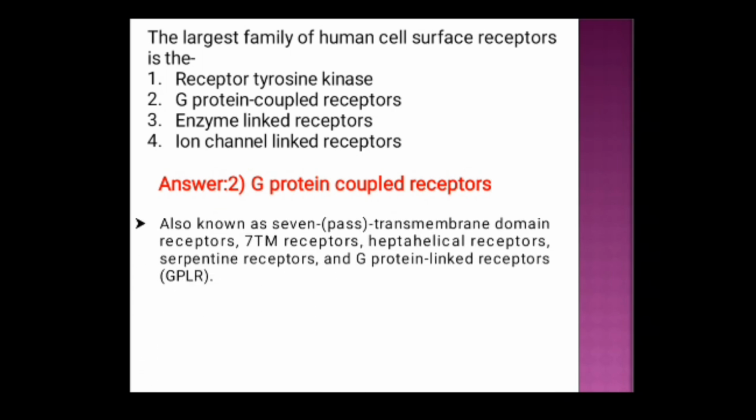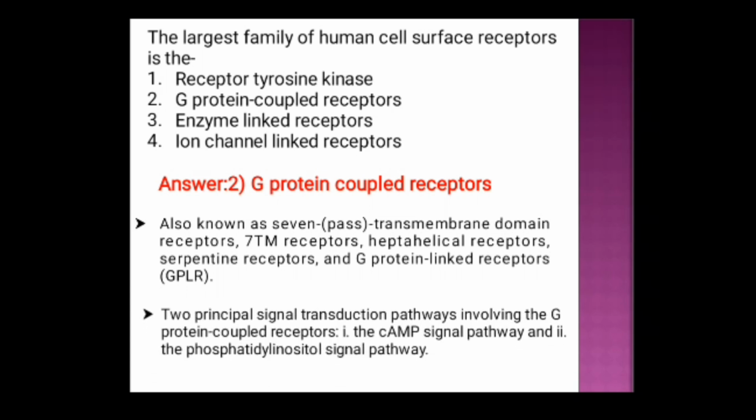It is also known as 7-pass transmembrane domain receptor, heptahelical receptor, serpentine receptors, and G protein linked receptors. The two principal signal transduction pathways involving the G protein coupled receptors are the cAMP signal pathway and the phosphatidylinositol signal pathway.